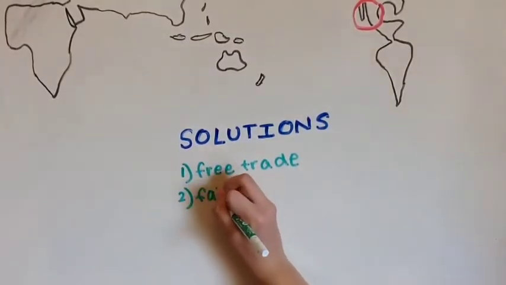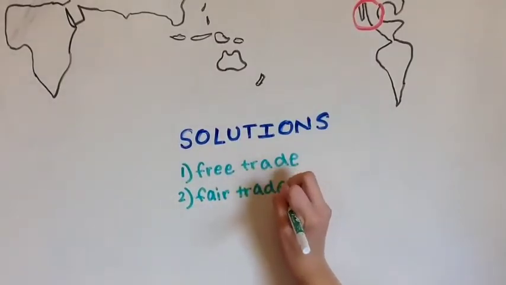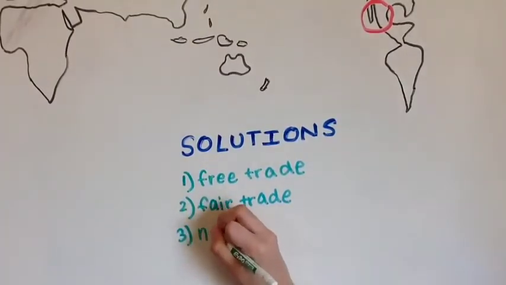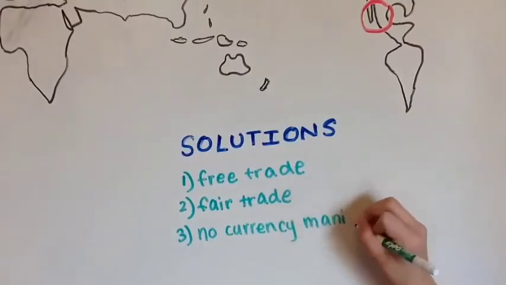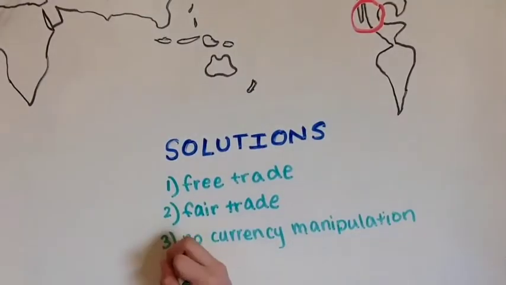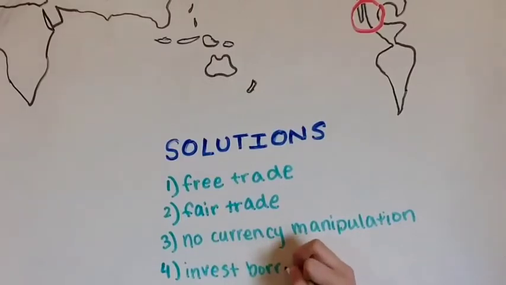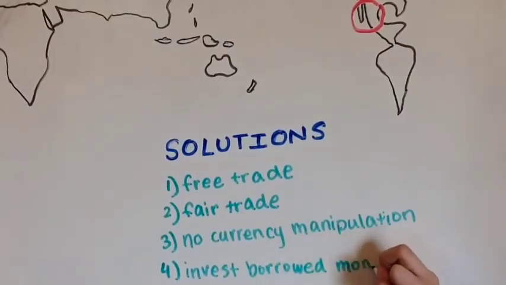2. Enact a fair trade law that prevents workers from being exploited and the environment from being harmed. There shall be no trade with countries that don't follow fair trade. 3. Prohibit currency manipulation. Artificially devaluing currency should be treated as a trade crime. And 4. Invest any borrowed money into industries, education, and research to ensure that the United States will export more and gain a balance of trade.